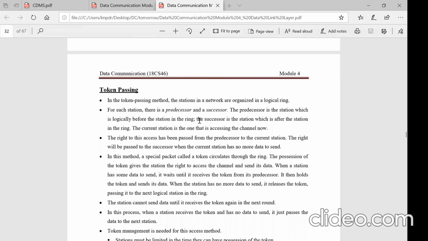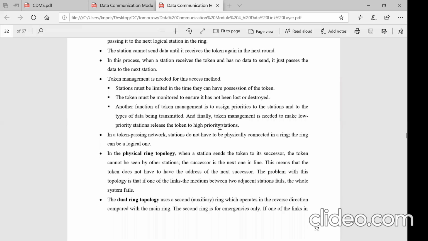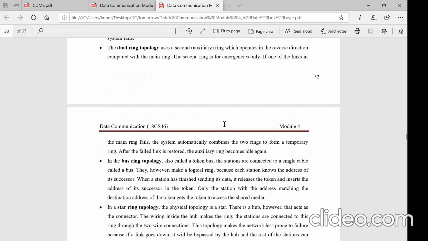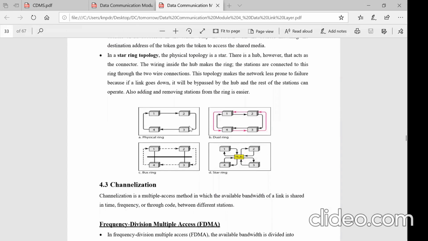So in token passing, a logical token will be circulated among all the stations of the network. The one which is ready with the data keeps the token, and next it transfers the data to the intended destination. Okay, so here, since it is token passing, the stations have to be arranged logically, not physically, in an order, right? So this is the order. There are 4 different ordering strategies being used here. So let us discuss them one by one.